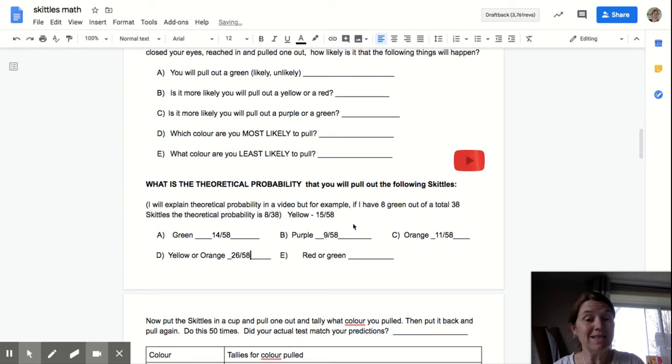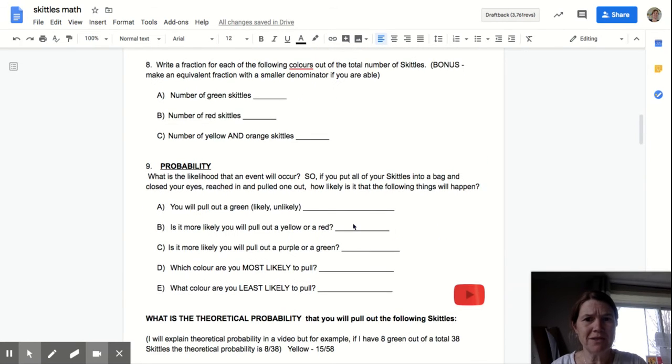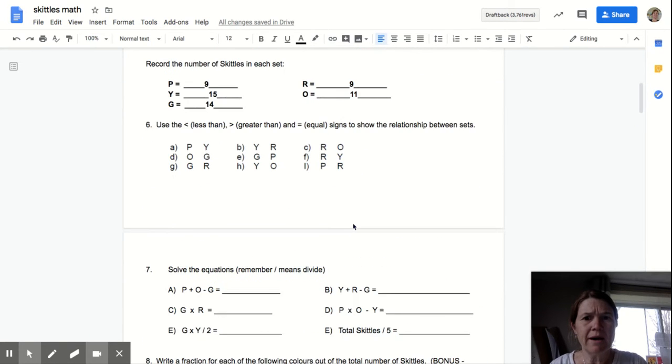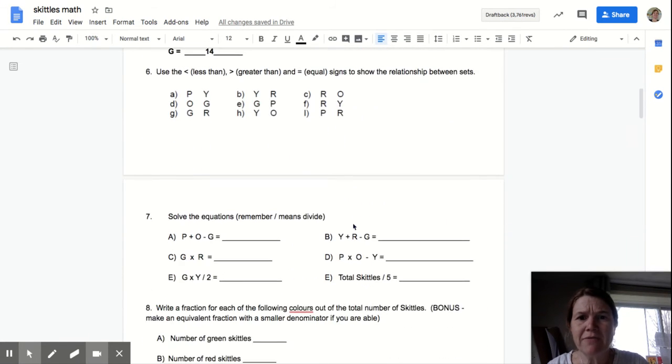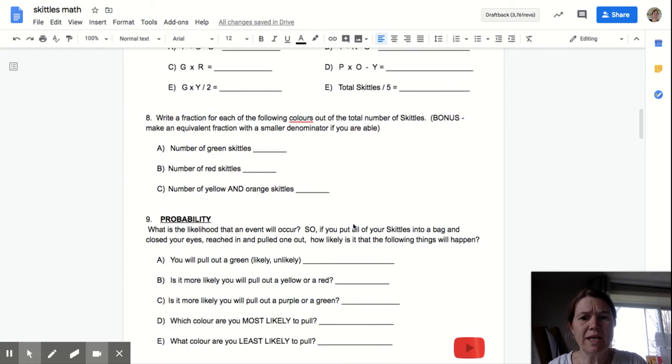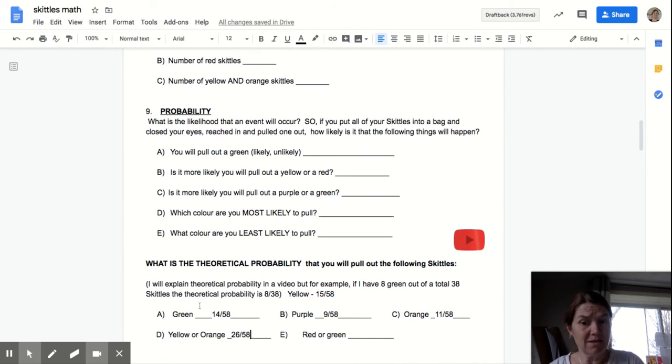That's almost a 50% chance. It's almost half. 26 is almost half of 58. So there's a good chance I'm going to pull a yellow or an orange. Whereas red or green, let's see, red was 9 and green 14. I have a 23/58 chance. So it's less than yellow or orange. So that's all that a theoretical probability means.